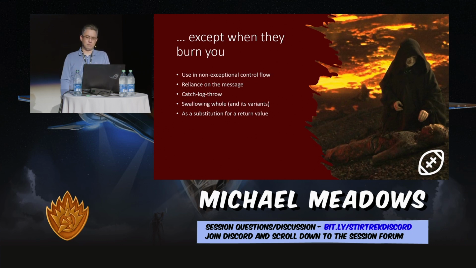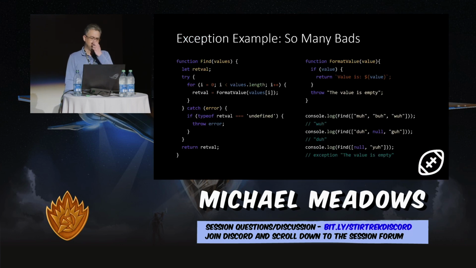So the first language I'm going to pick on is JavaScript. And this code is relatively straightforward, right? We're looking at it. There's not a lot of lines of code. It does something stupid, which is it takes an array of strings, and it returns the last string before null, right? So if there is no null, then it just returns the last string. If there is a null, it returns a string before that. And if it starts with null, then it throws an exception.